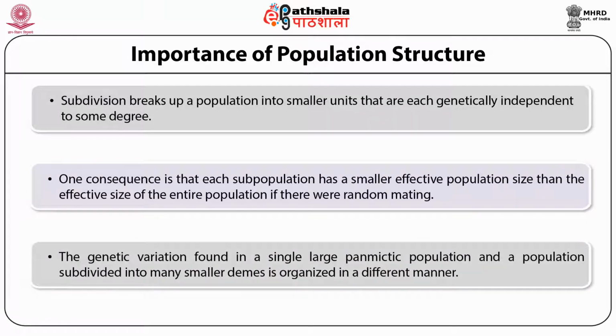The genetic variation found in a single large panmictic population and a population subdivided into many smaller demes is organized in a different manner.